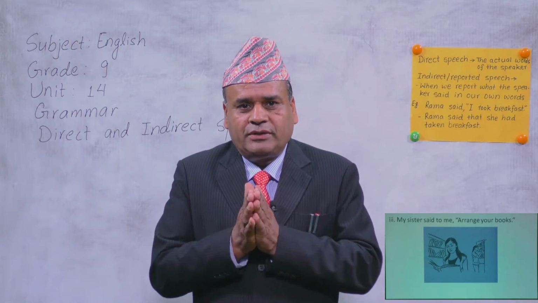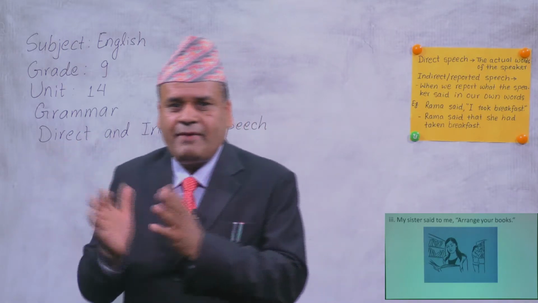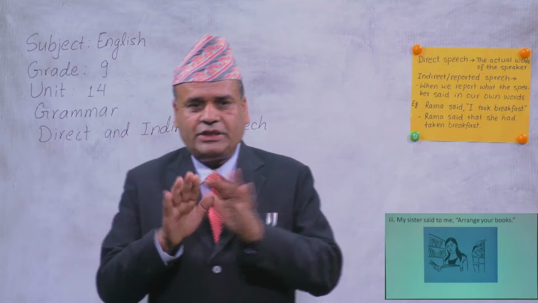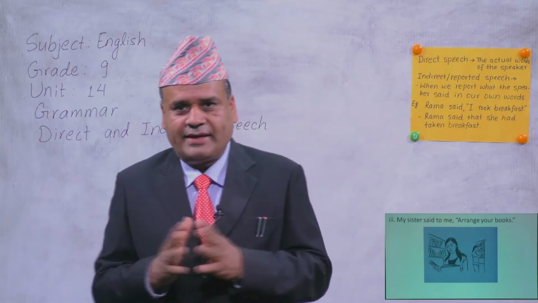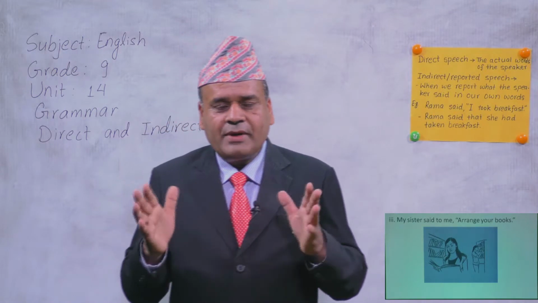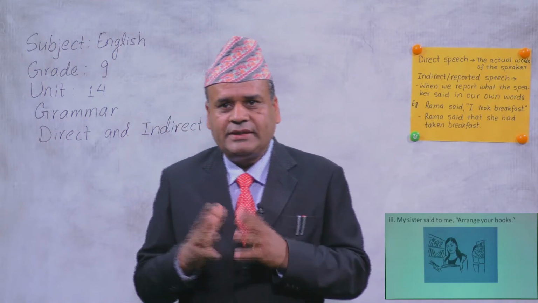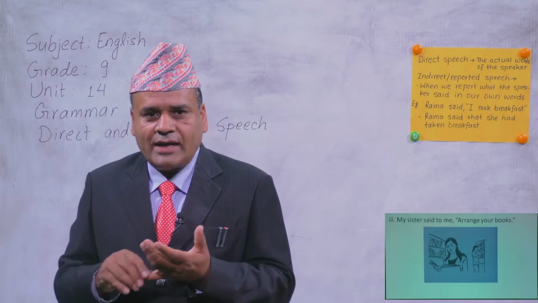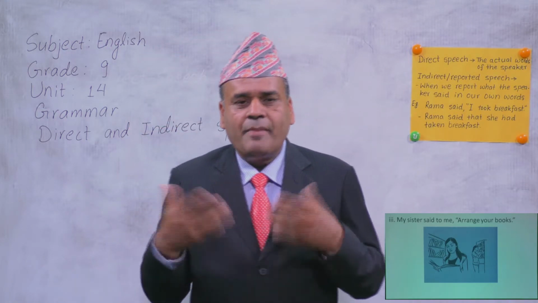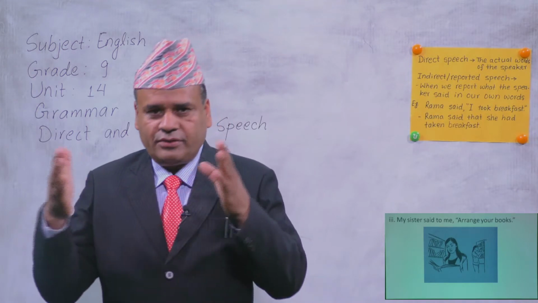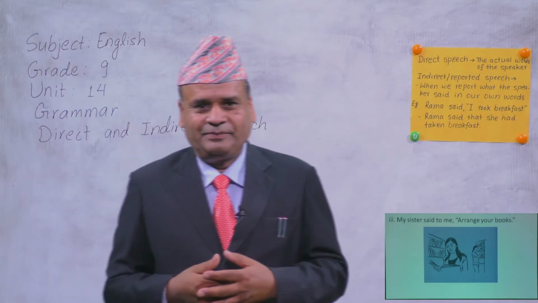So this sentence is different because this is not a statement. Okay? This is imperative sentence. In imperative sentence, we use said to, changed into asked, told, requested, ordered, commanded. We use according to the situation and expression.